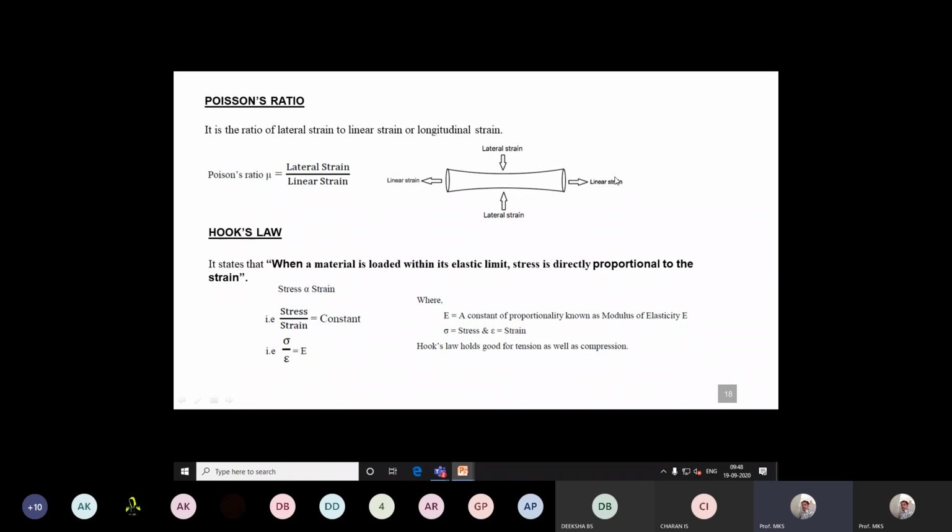The strain induced along the longitudinal axis, we call linear strain or longitudinal strain. The strain along the cross section of the member due to the applied force, whether it may be a decrease in diameter if it is a tensile force, or an increase in diameter if it is compressive force, we call lateral strain. Poisson's ratio is defined as the ratio of lateral strain to linear strain.